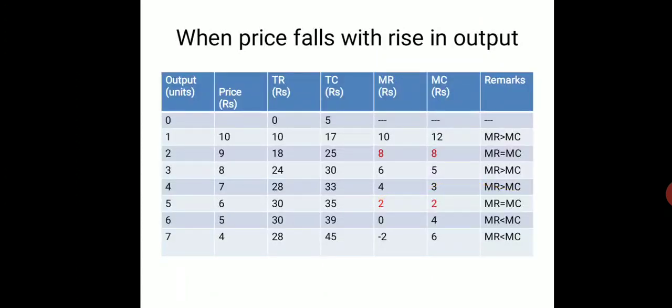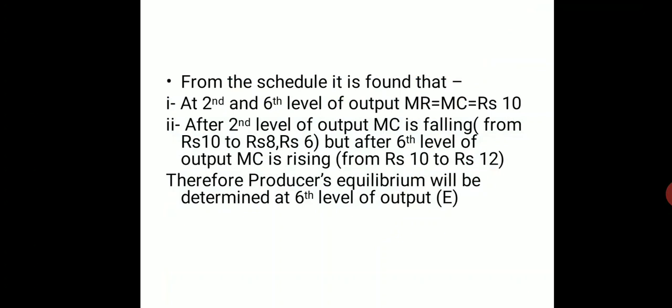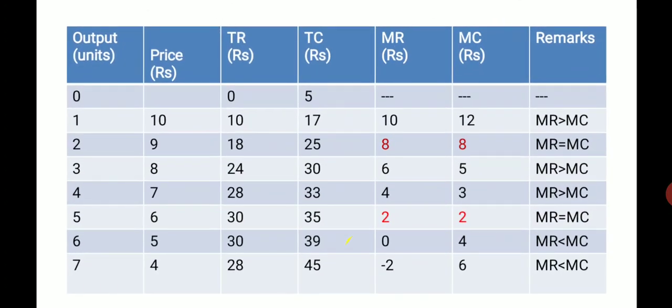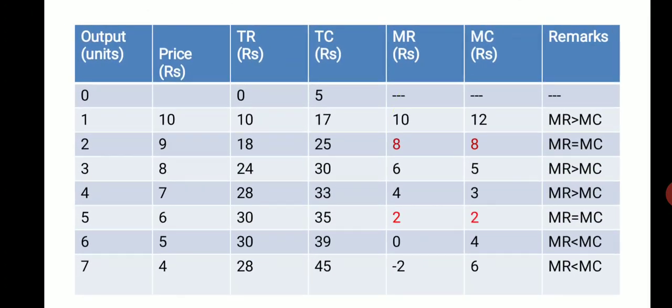Let's see another situation, when price falls with a rise in output. Here the price is falling with an increase in the output: 10, 9, 8, 7, 6, 5, 4, like that. TR equals price multiplied by output. We are getting 0, 10, 18, 24, like that. And TC is again 5, 17, 25, 30, 33. From TR and TC we will calculate the MR and MC.